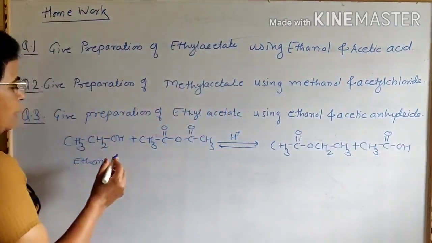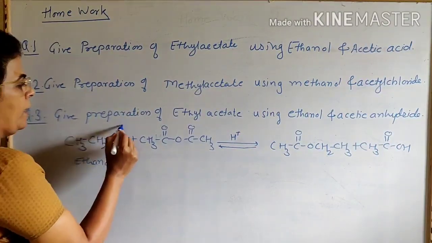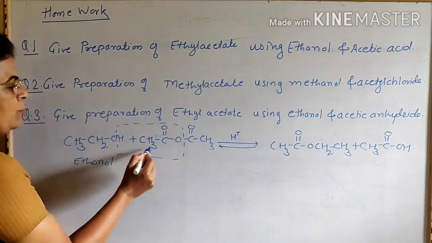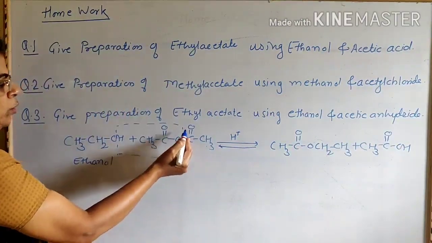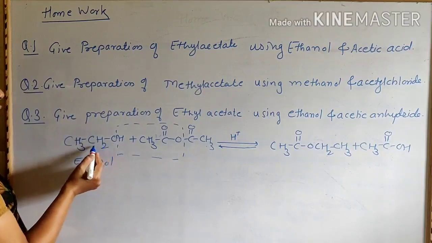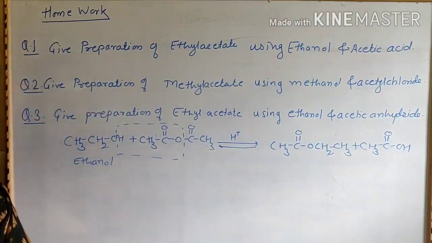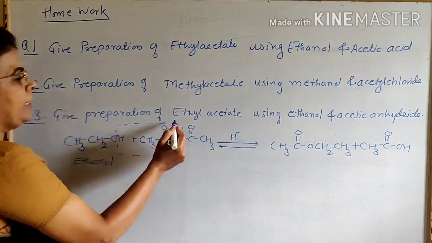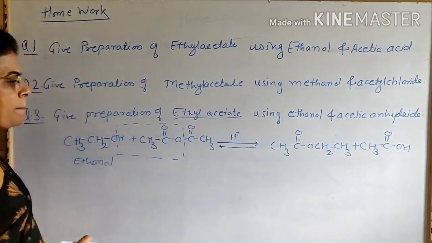Now here, breaking of this OH bond takes place to form CH3 C=O OH, and this CH3CO group gets attached to this O CH2 CH3 to form ethyl acetate. And our compound is ethyl acetate. This is ethyl acetate.